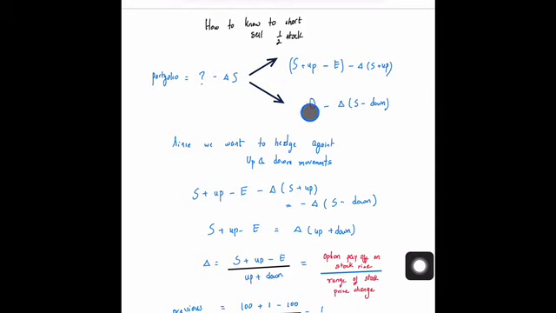In case the stock price decreases, then we know that below the exercise price the value of the option is 0, whereas the value of the short stock is minus delta times S minus down. In order to make sure that we have hedged correctly, these two quantities should be equal to each other. We have to hedge against up and down movements. We put these two equal to each other, and then what we have is an unknown delta. Everything else we know in the problem: S up, E, S and down.